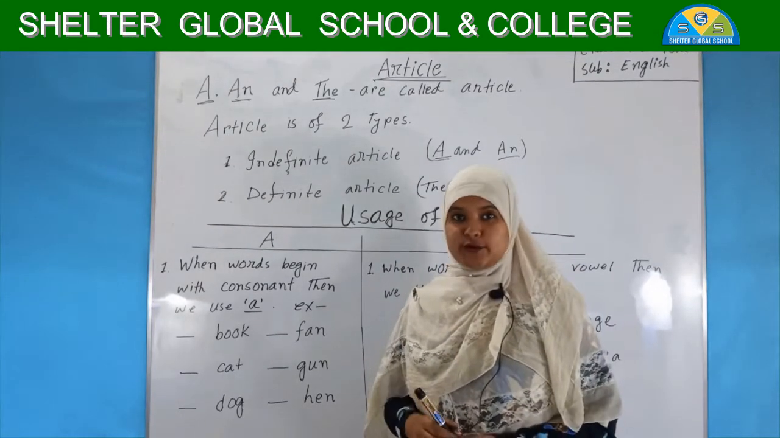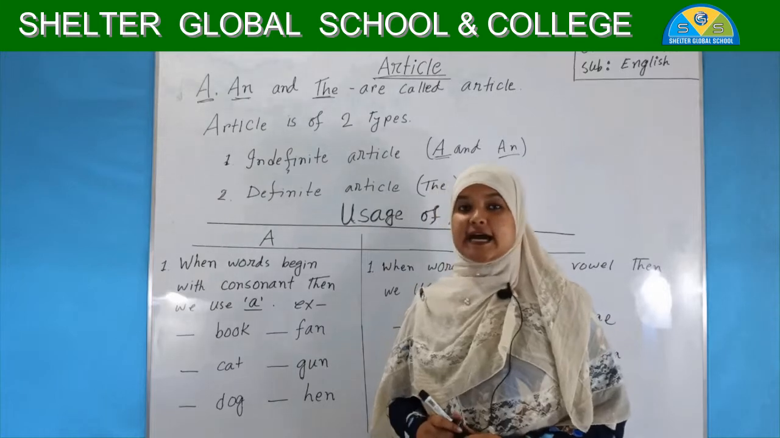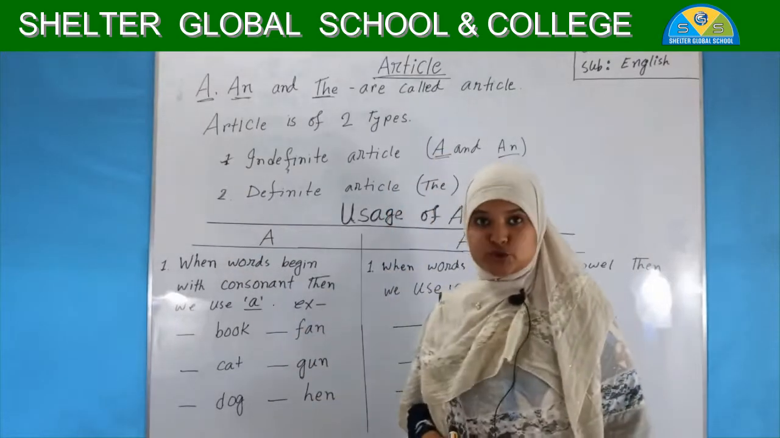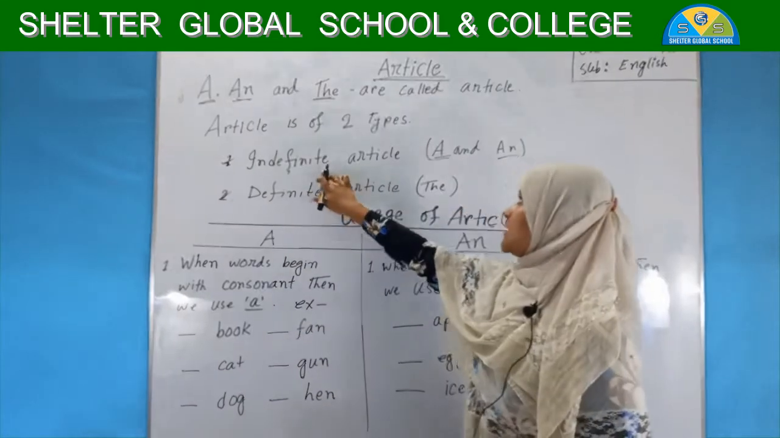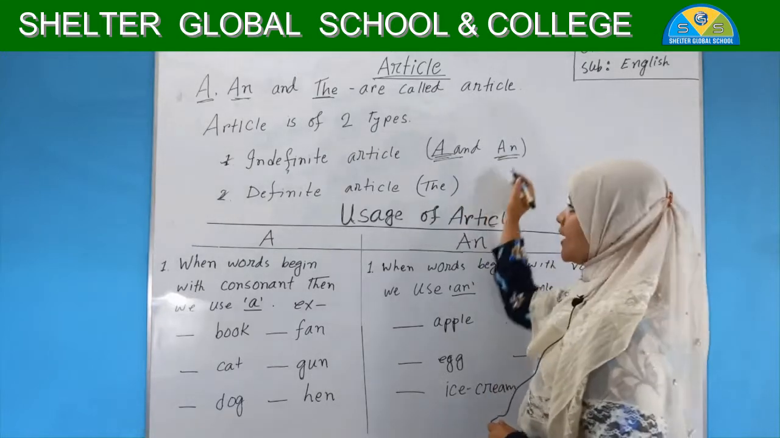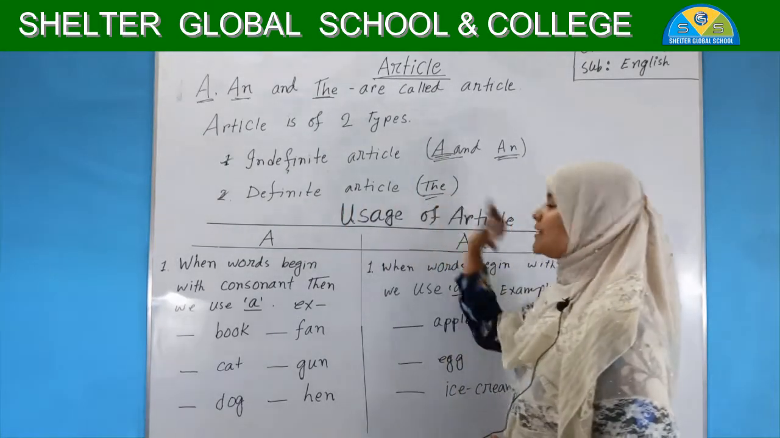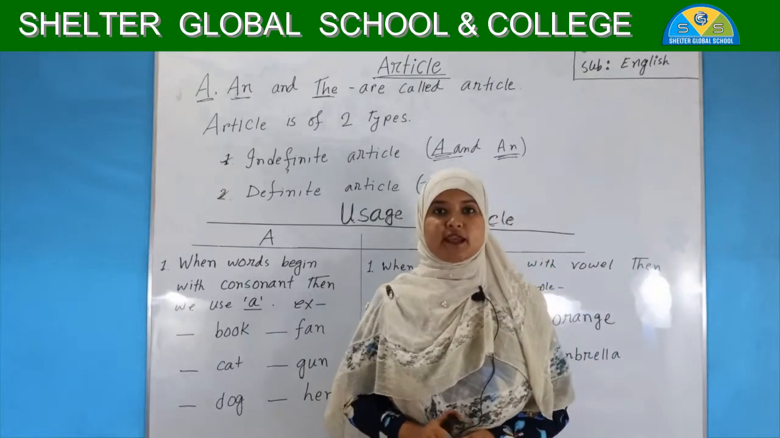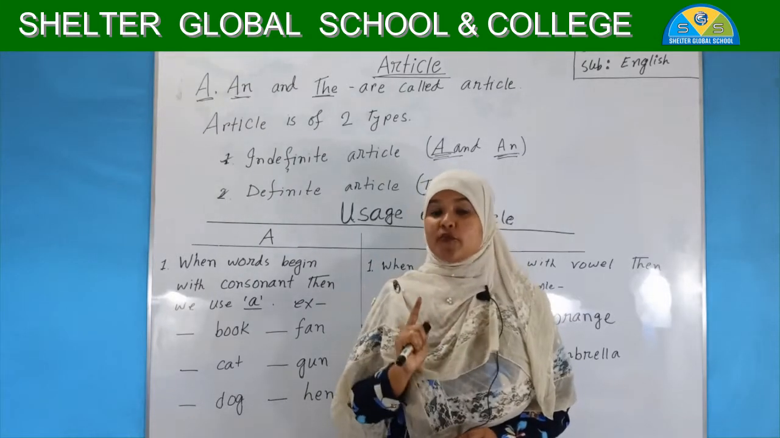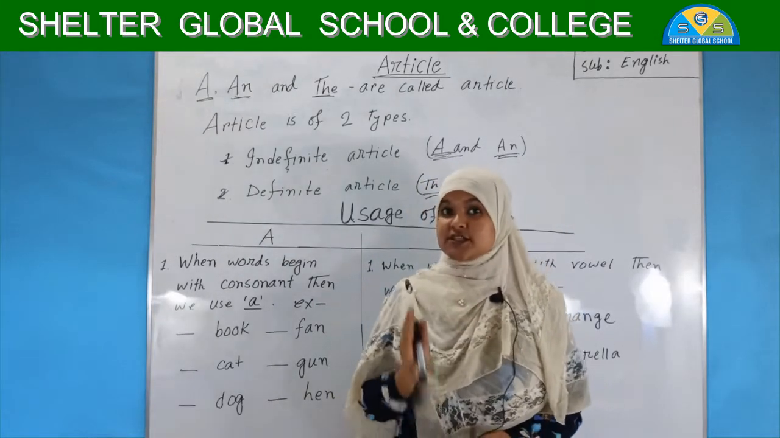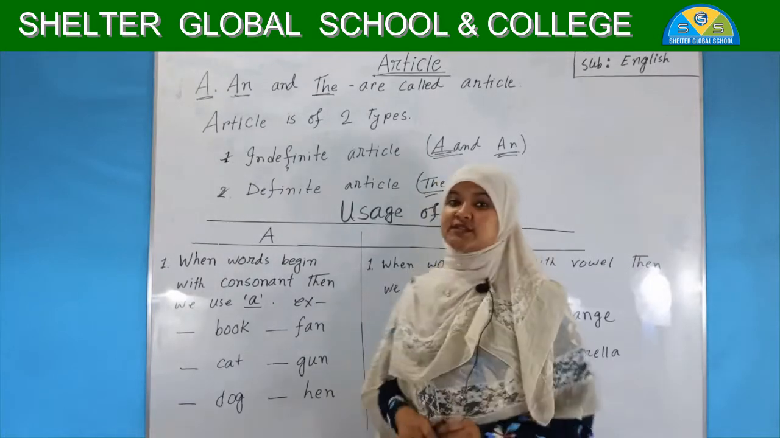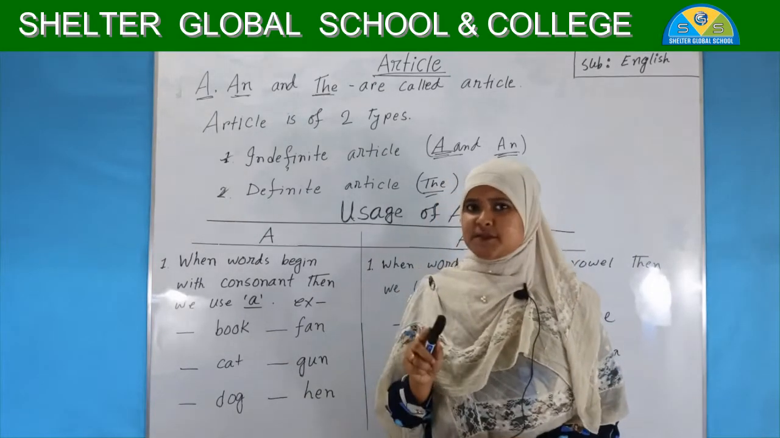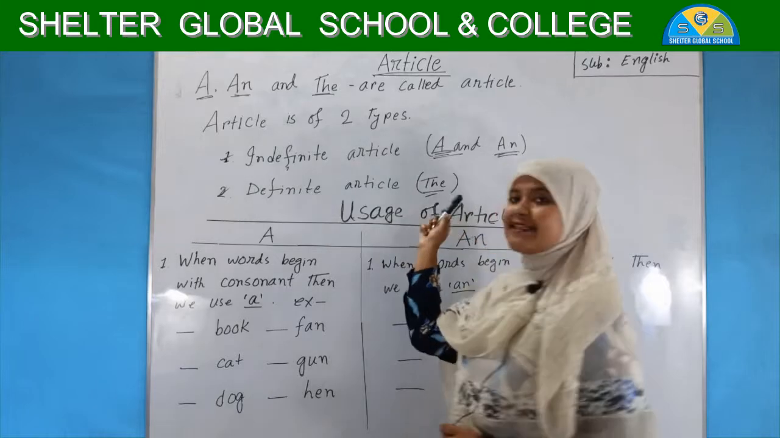Students, now we are going to know how many types of article there are. Article is only two types. One is indefinite article and number two, definite article. Indefinite article is a and an, and definite article is only the. What is an indefinite article? Indefinite article means something not mentioned specifically. When something is not mentioned specifically, only then we will use a and an, and when something is mentioned very specifically, only then we will use the.